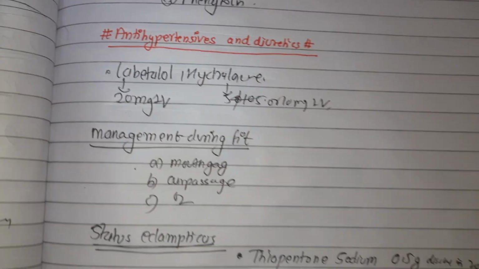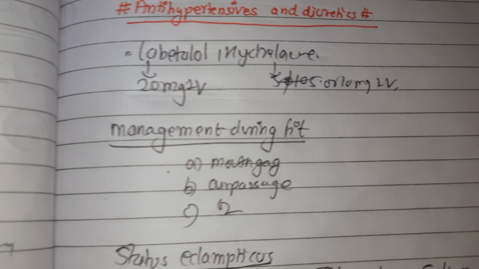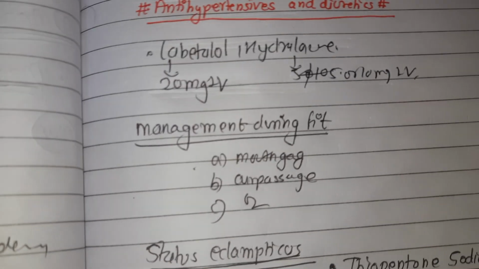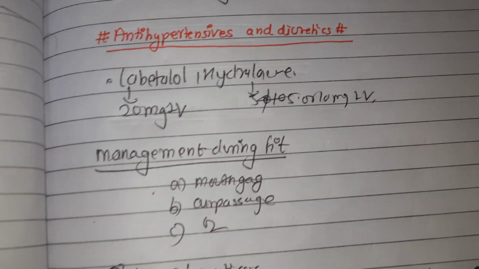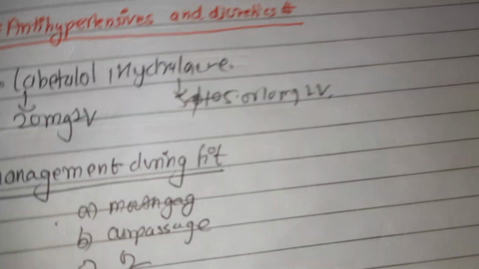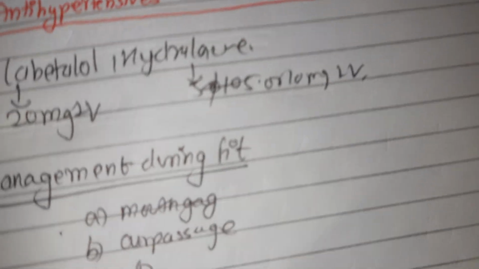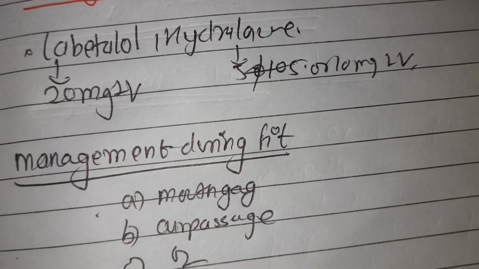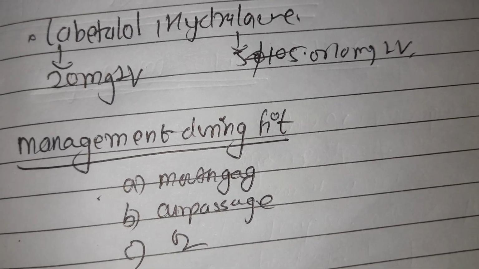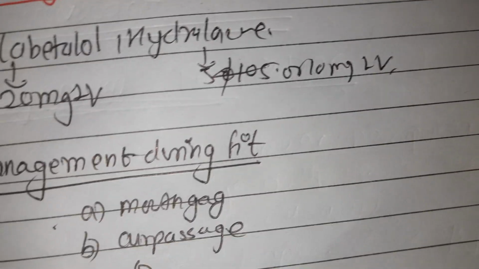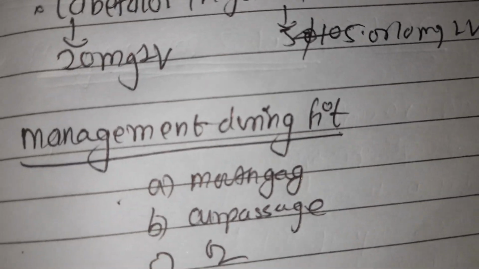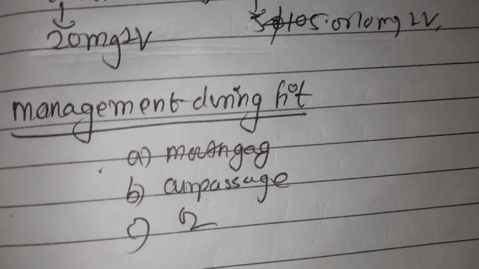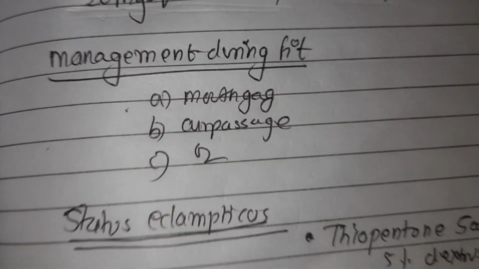Management during a fit: in the pre-monitory stage, the mouth gag is placed. This is somewhat controversial, but we can use Guedel's airway safely, and the other should be placed between the teeth to prevent tongue bite. The air passage is to be cleared of mucus with a mucus sucker, the patient's head is turned to one side, the pillow is taken off, and oxygen is given until cyanosis disappears.